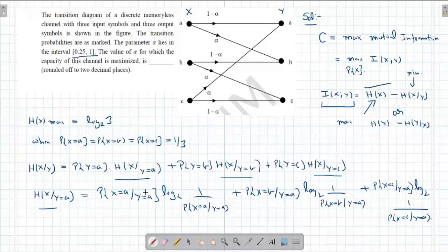This is the conditional entropy, the information contained in X after knowing Y. That's what this denotes.